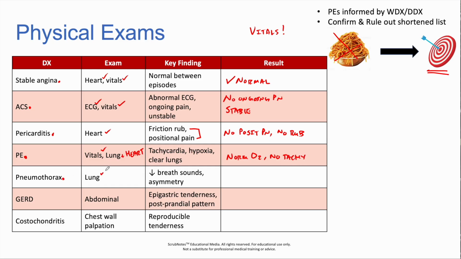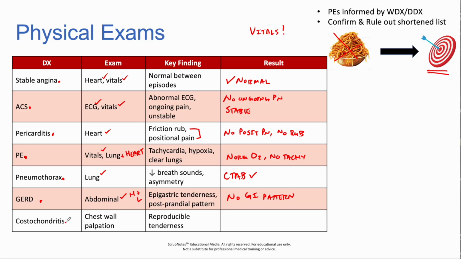If there was pneumothorax, you'd obviously want to check the lungs. You'd look for decreased breath sounds and any asymmetry. And so for our patient today, the lungs were clear to auscultation bilaterally. If GERD was the cause of this patient's chest pain, you definitely want to do an abdominal exam. I still think you should do a heart and lung. But if GERD was present, there'd be epigastric tenderness, postprandial pattern would be present,